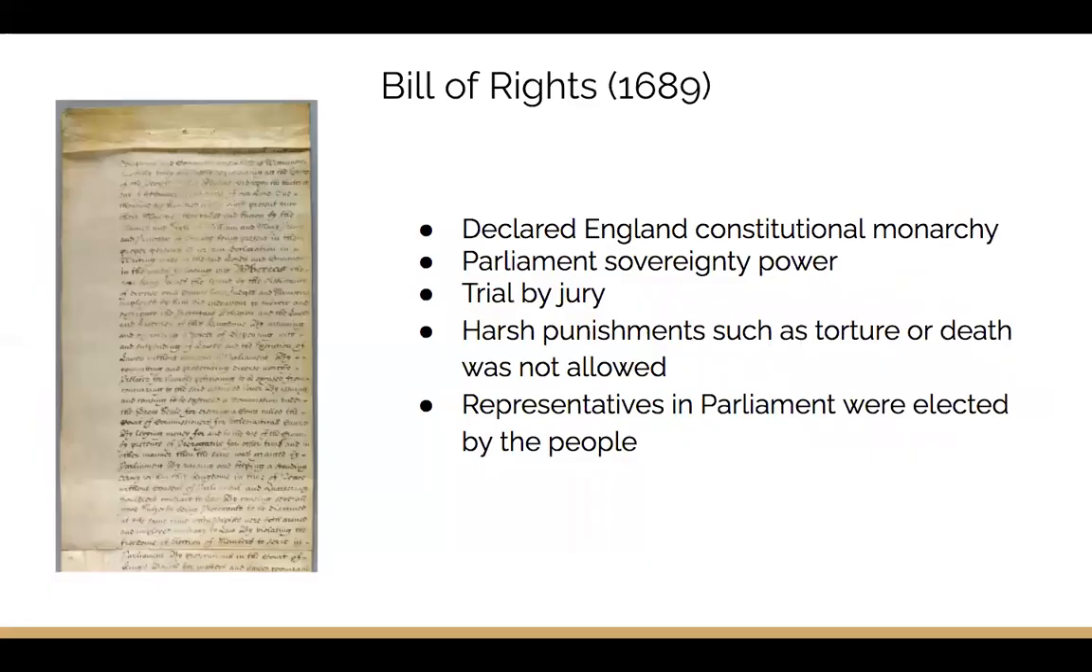After the succession of the throne, Parliament passed the Bill of Rights in 1689. This bill declared England a constitutional monarchy and established Parliament's sovereignty. The Bill of Rights also stated that laws and taxes must be approved by the Parliament, ruled that the monarchs could not be Roman Catholics, and claimed that people now had the right to trial by jury, declared that harsh punishments such as torture or death were not allowed, and announced that representatives in Parliament had to be elected by